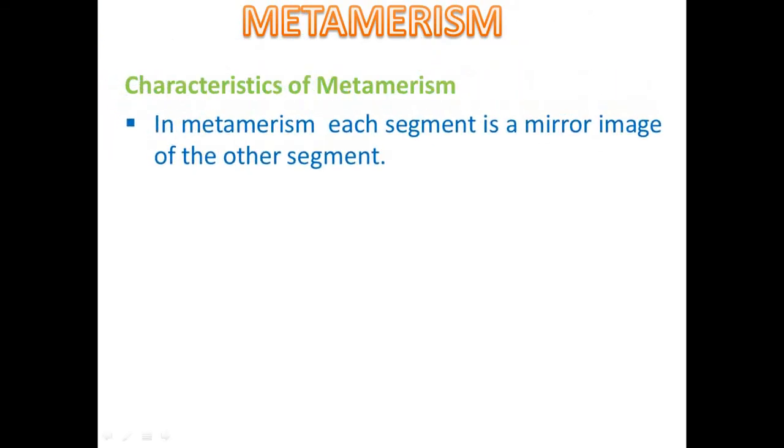Example, phylum Annelida, Arthropoda, Chordata. Characteristics of metamerism. In metamerism, each segment is a mirror image of the other segment.